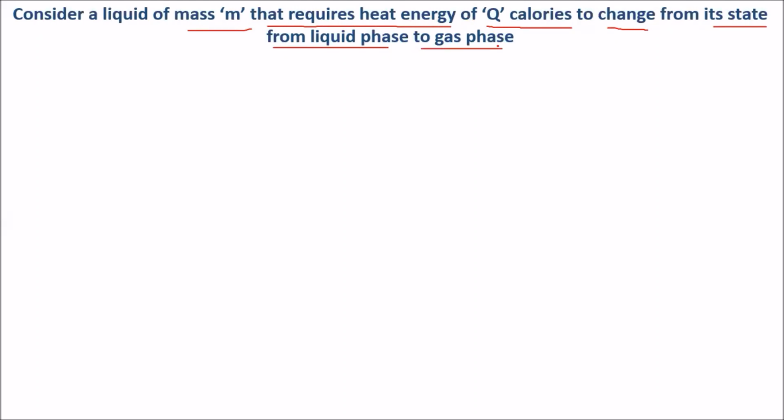Previously we discussed the heat energy required to raise 1 gram of liquid. See here, a liquid of mass m requires Q calories of heat energy to change from liquid phase to gaseous phase.